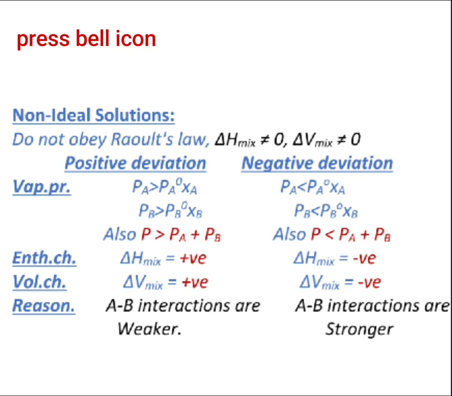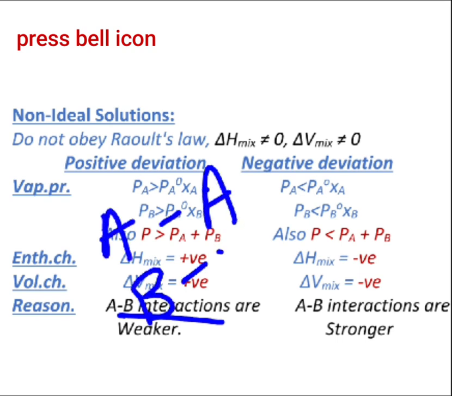Is it okay? After that, the next concept is about the change in enthalpy, or change in heat, on mixing. In case of positive deviation, the value is found to be positive. Now why is the case so? See, AB interactions are weaker. That means indirectly we are saying that AA interactions and BB interactions in the pure liquids are stronger.